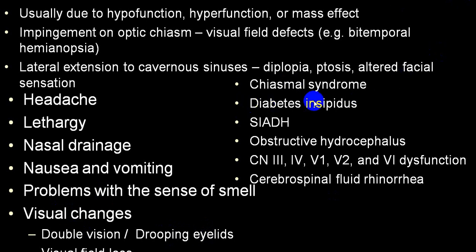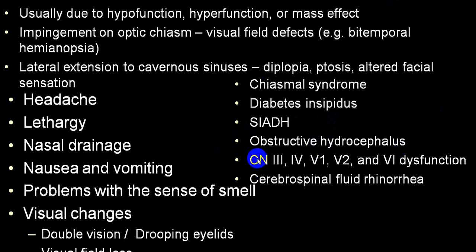When posterior pituitary tumors are there, they will destroy the neurons and produce diabetes insipidus. If it is a tumor of the hypothalamus secreting ADH hormones, particularly the paraventricular nucleus, then it can produce SIADH. Compressing the foramen of Monro and third ventricle causes obstructive hydrocephalus.